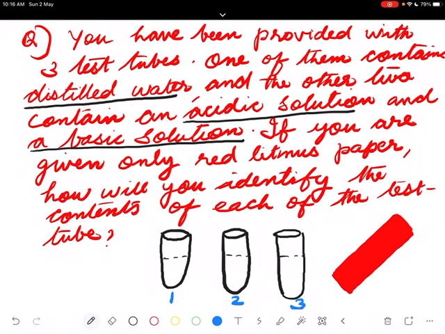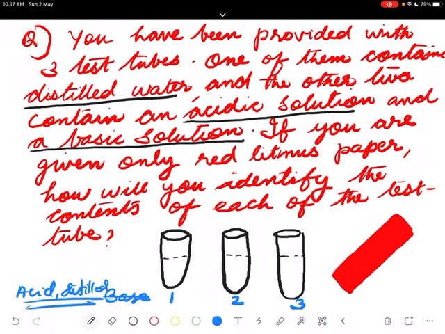If you're finding a change, that is, if the red litmus changes to blue, then for this number 1 test tube there are two possibilities, either no change or the red litmus changes to blue. If the red litmus changes to blue, then we say number 1 is a base. If it is not changing, then it can be acid or distilled water.